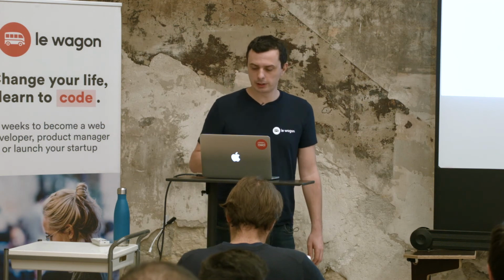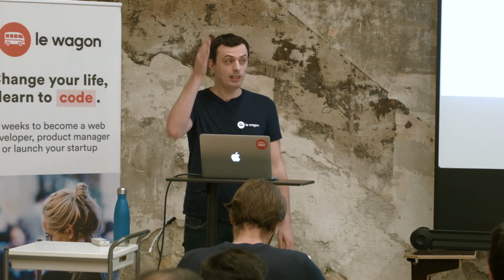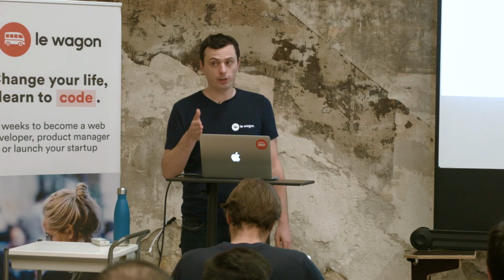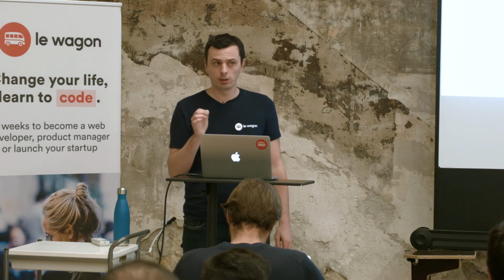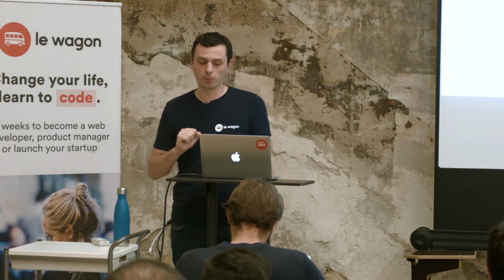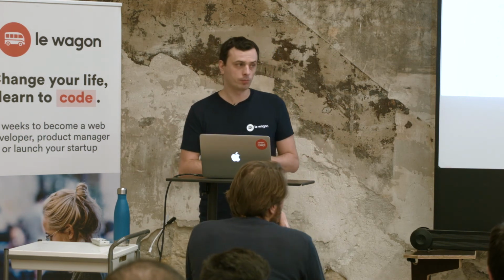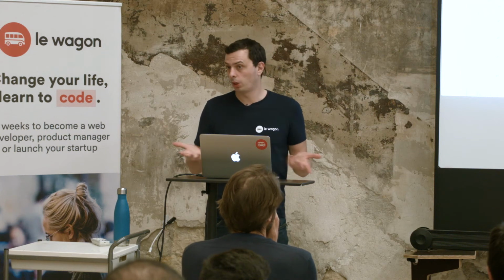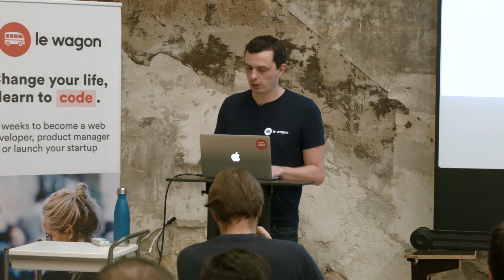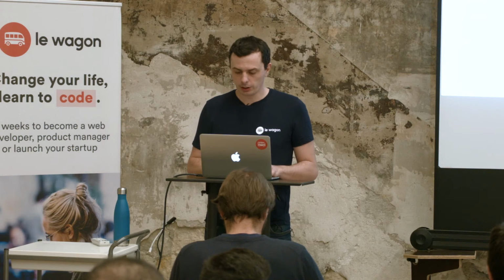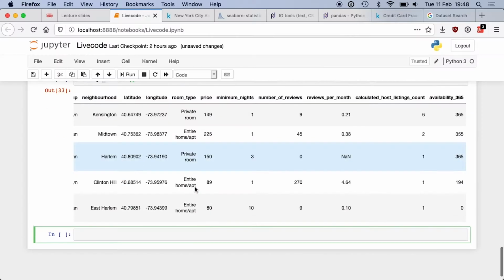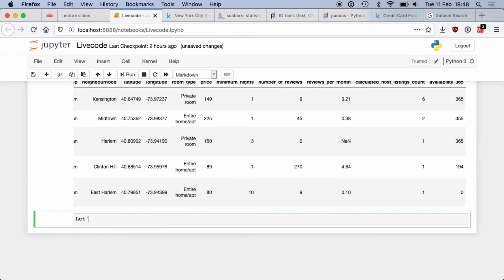So what we can do is clean the data and say in that column, every time we find a not a number, we're going to put a default value. And what could be the default value for the reviews per month column? 0. Okay? That's a fair default value. So we can achieve that with the following code. So let's remove not a number from the reviews per month column.